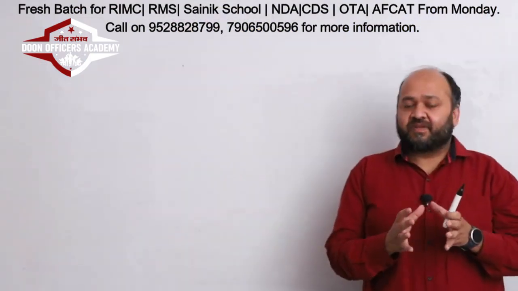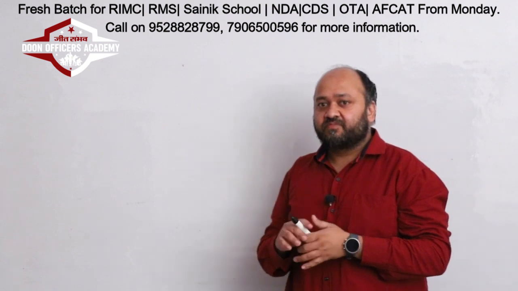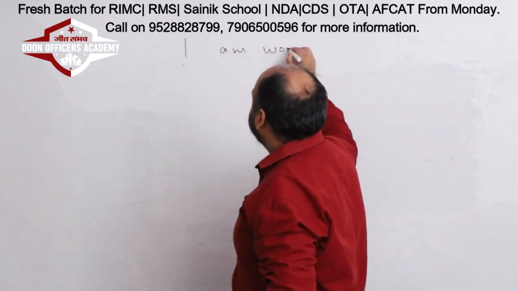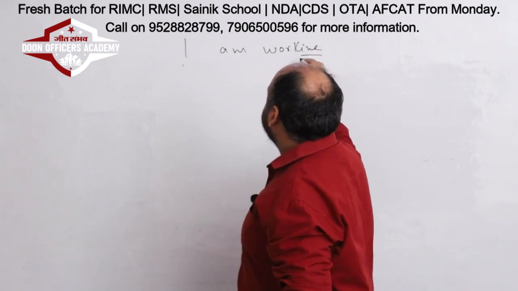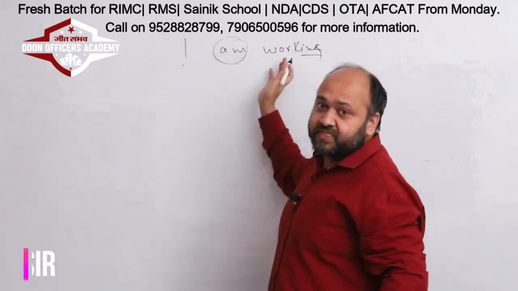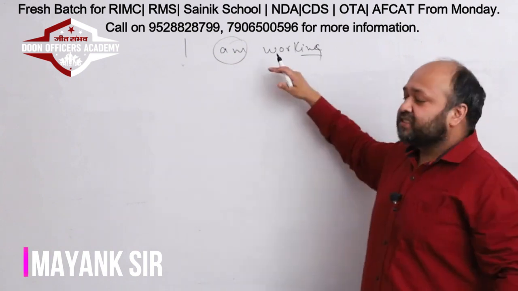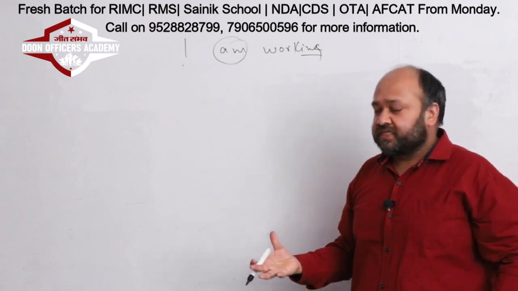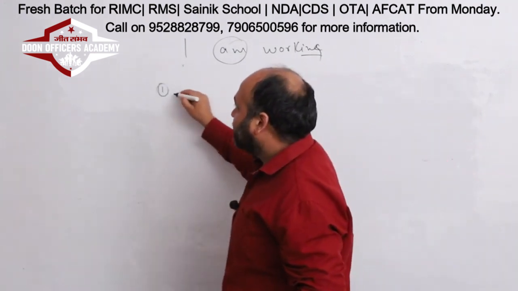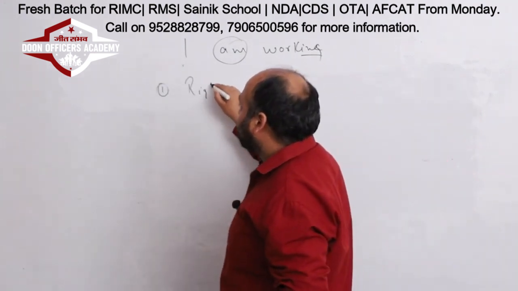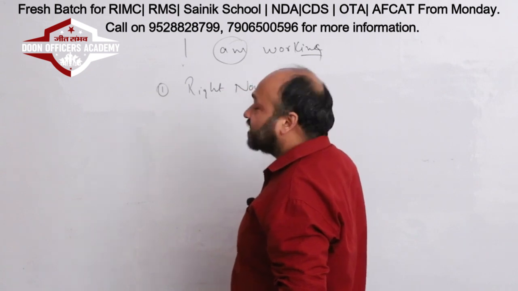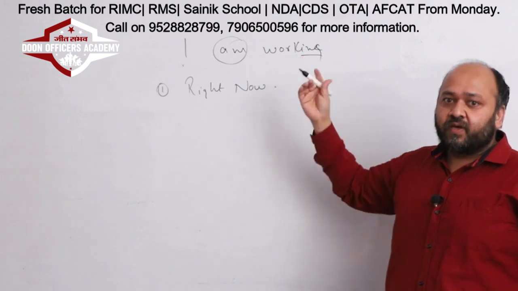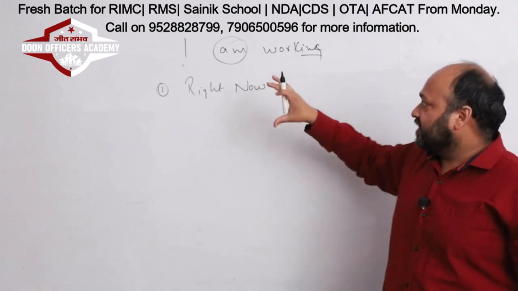So, you must have seen the first clip. So here, Stuart says, I am working. Now, first of all, the moment we see ing and SMR, this means the tense is present continuous. Now we need to know why do we use present continuous. We use present continuous for three conditions. Something that is happening right now. This is our condition 1, which is happening in our scene where that person is working. He is working right now.